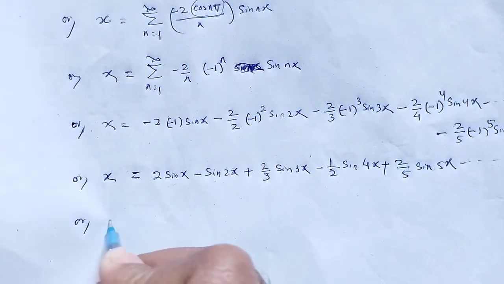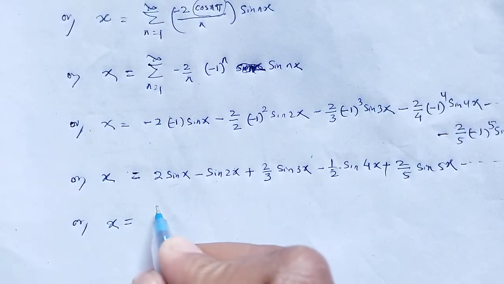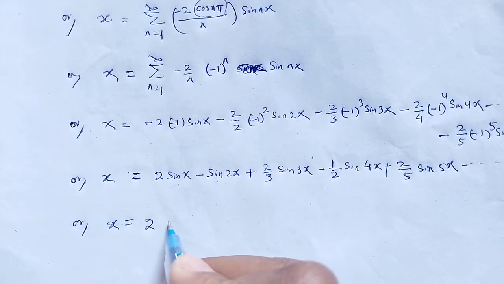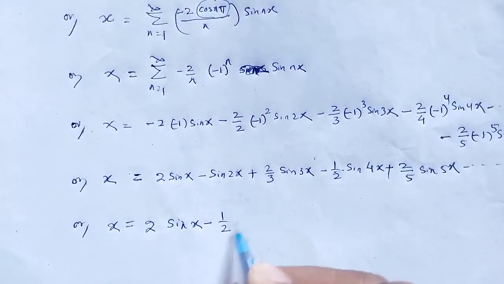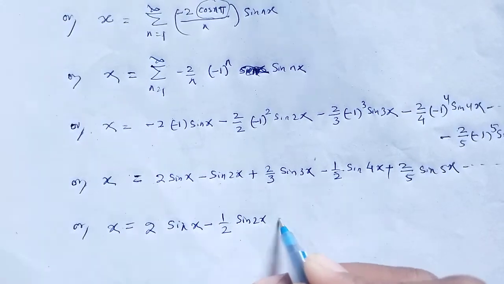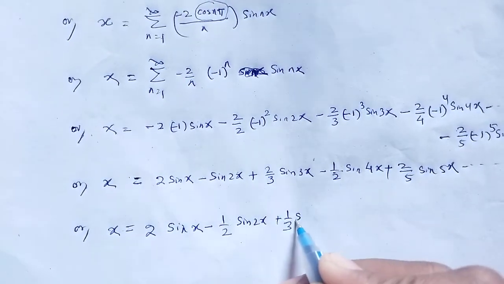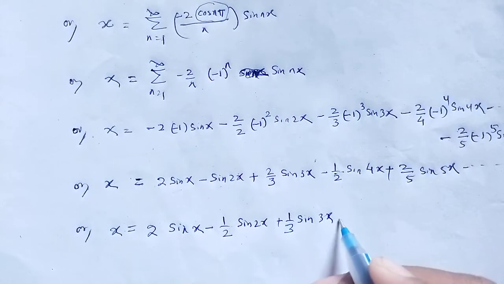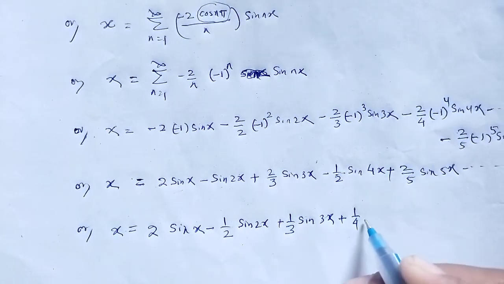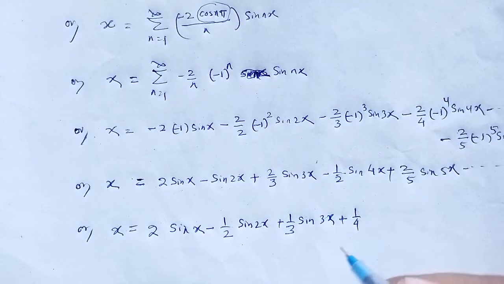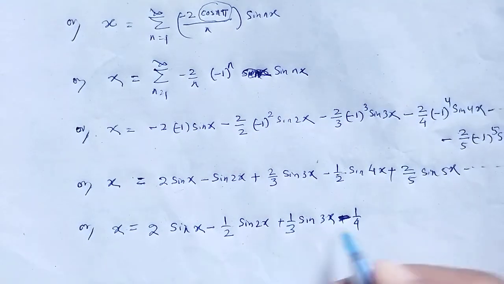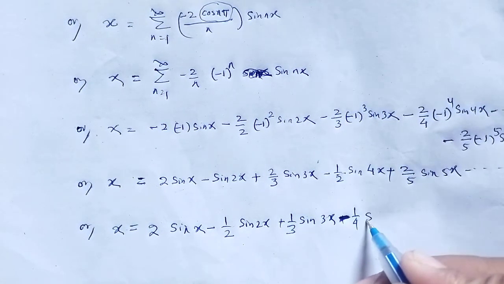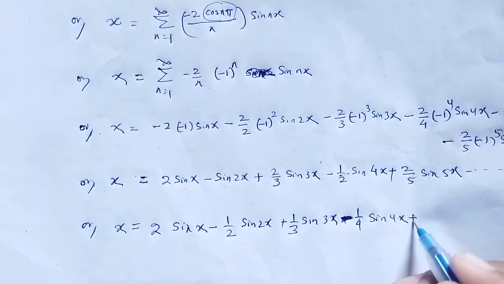Therefore x is equal to, taking 2 as common, sin x minus half sin 2x plus 1 by 3 sin 3x minus 1 by 4 sin 4x plus dot dot dot.